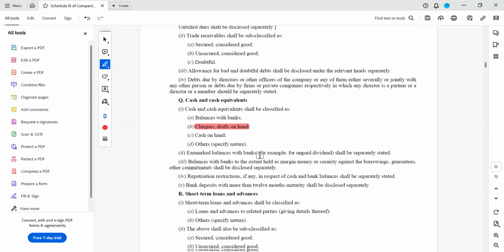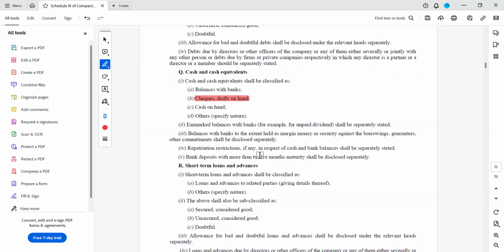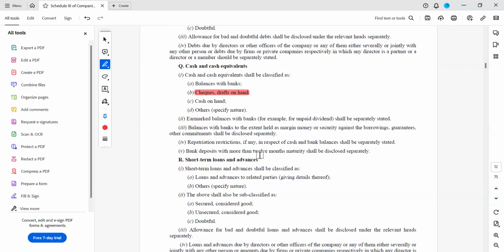Next, earmarked balances with banks, for example, for unpaid dividend, shall be separately stated. Balances with banks to the extent held as margin money or security against the borrowings. This point we have discussed.